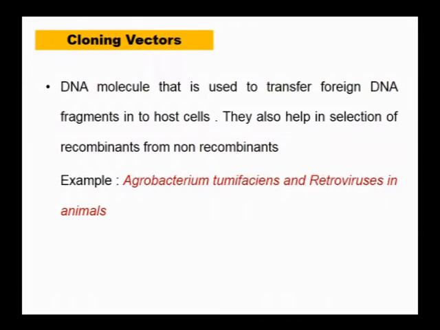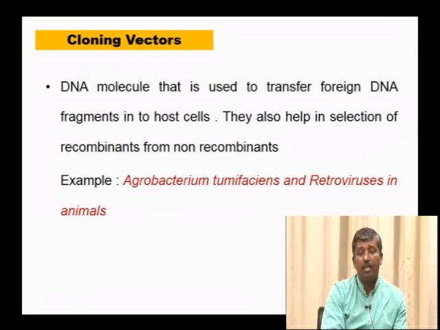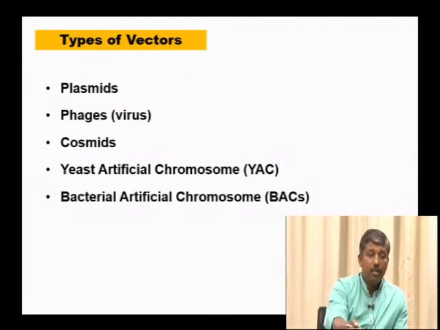The next type of tools are cloning vectors. These are the DNA molecules that are used to transfer our gene of interest into host cells. Examples of these vectors are Agrobacterium tumefaciens for plants, retroviruses for animals, and synthetically constructed vectors like pBR322, pUC16, pUC18, etc. Common examples of these vectors are plasmids, phages, cosmids, YAC or yeast artificial chromosome, BACs or bacterial artificial chromosomes, etc.